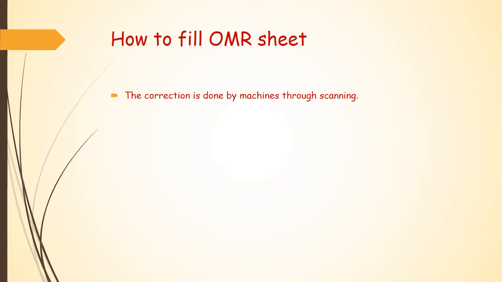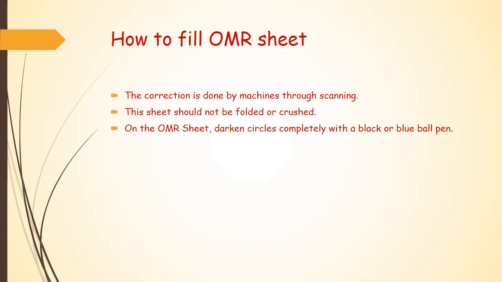The correction here is done by the machine through scanning. Therefore, this should not be folded or crushed. On the OMR sheet, darken the circles completely with a black or blue ball pen.